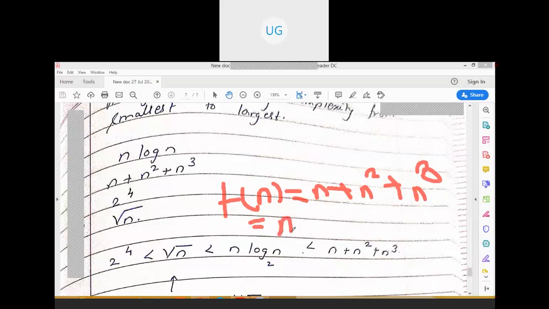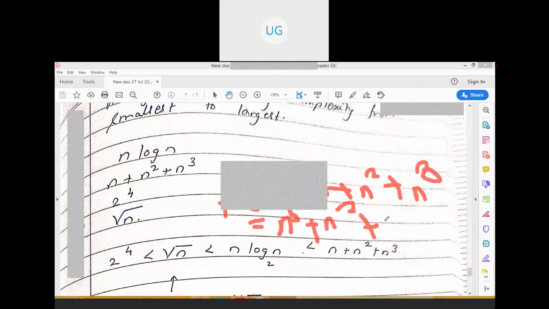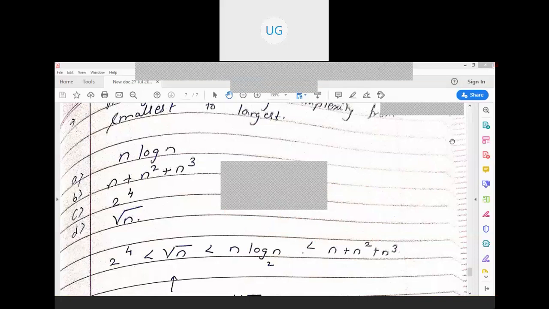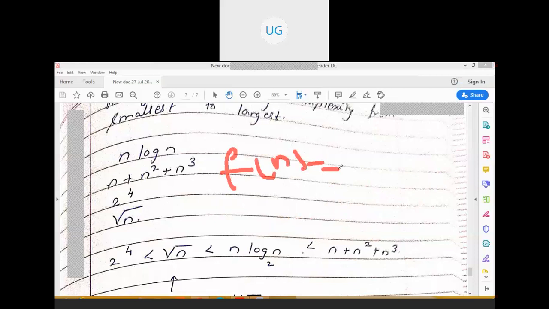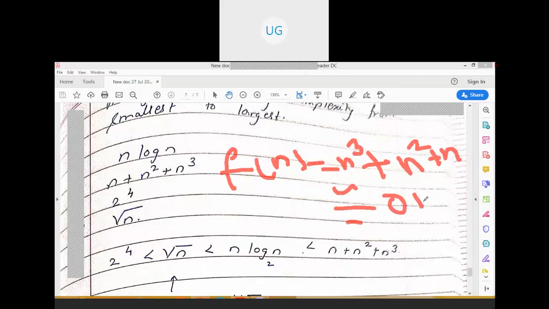So rearranging it, it is of the form n cube plus n square plus n. So f of n is approximately of the form O of n cube. So this is going to be considered the longest amount of time.